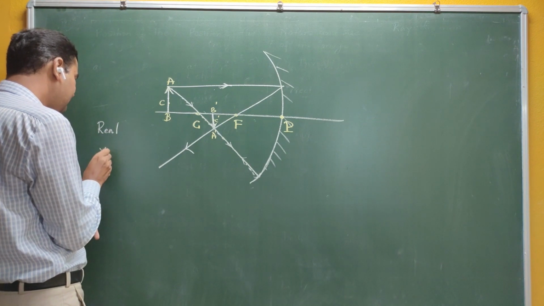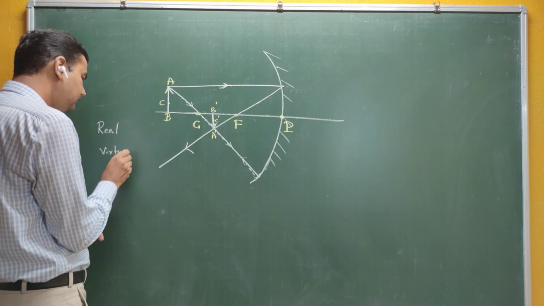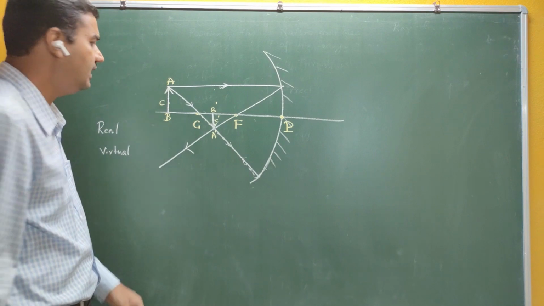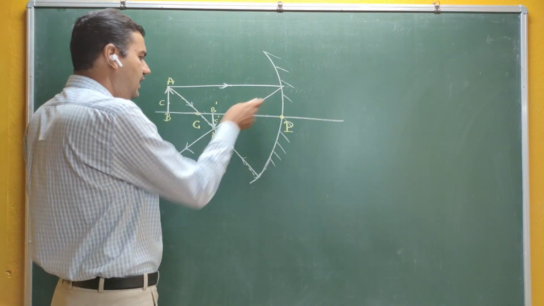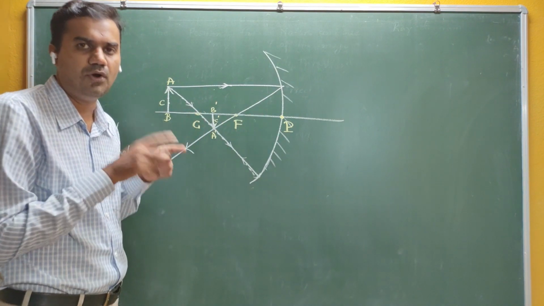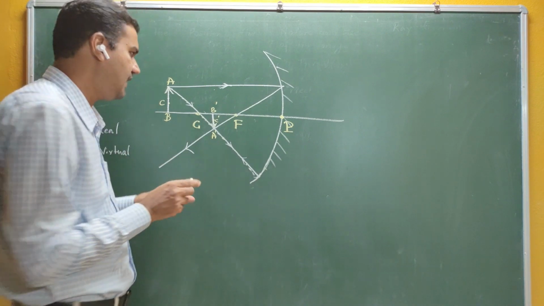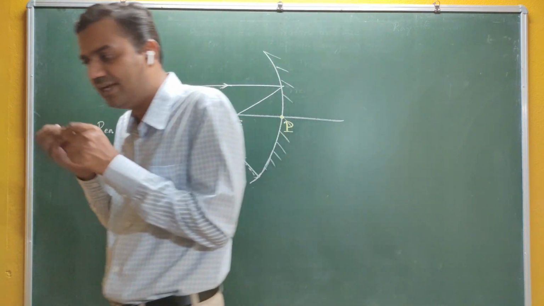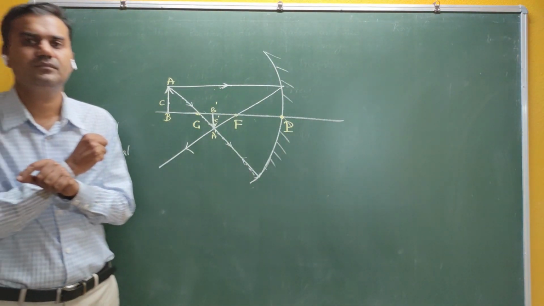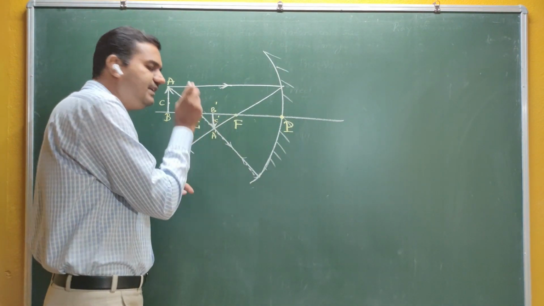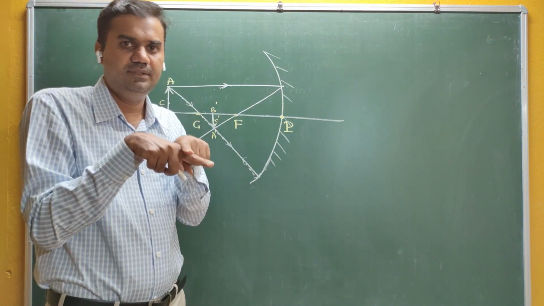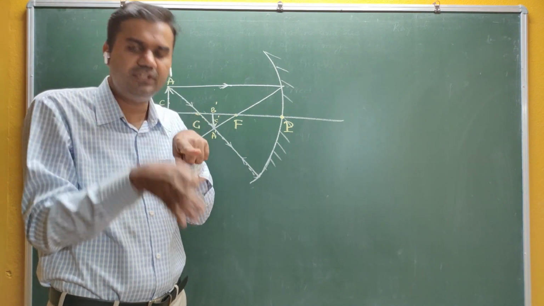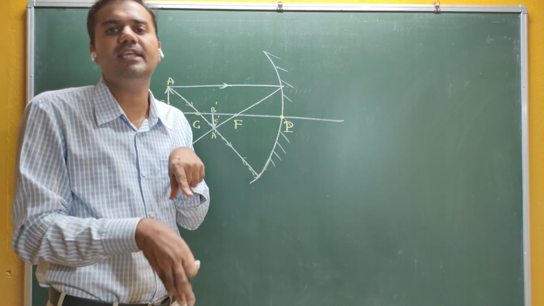What is meant by a real image? See here, the image is actually formed here. The image is formed due to the intersection of rays. If you look at the energy there, definitely you will get some amount of light energy. If the rays are actually intersecting, then you can see the image and you can also obtain the image on the screen.